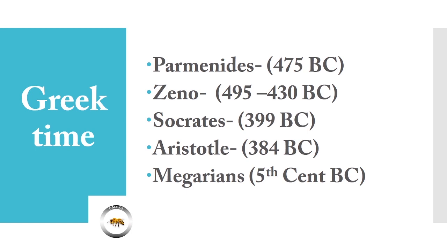Propositions analyzable in this way were later called categorical propositions. For example: all men are mortal; Socrates is a man; therefore Socrates is mortal.